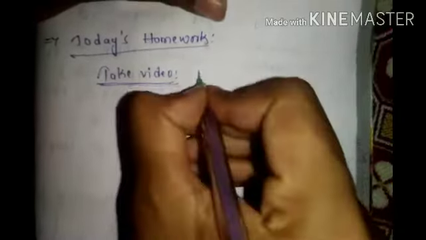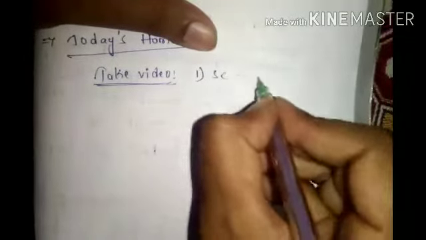From starting to ending, you have to tell all the first, second, third series elements. First, step number 1: scandium, titanium, vanadium, chromium, manganese, iron, cobalt, nickel, copper, zinc. Like this you have to tell. Next, second: yttrium, zirconium, niobium, molybdenum, and so on.